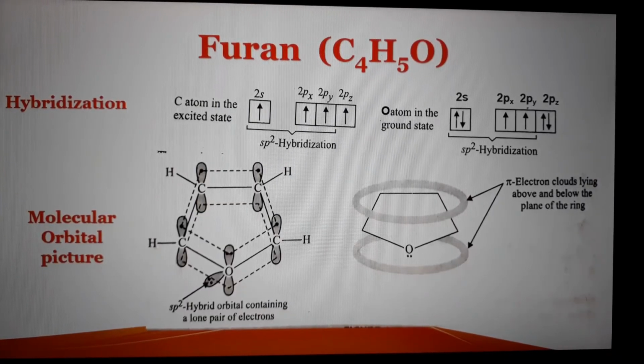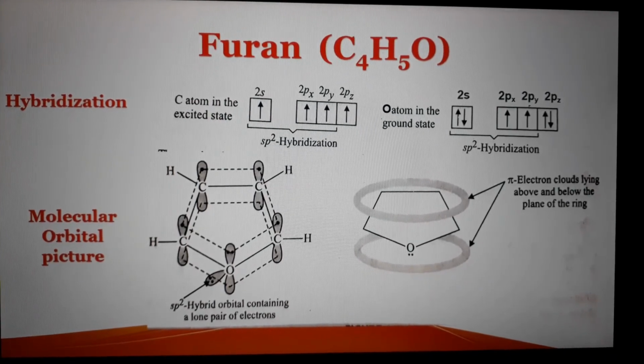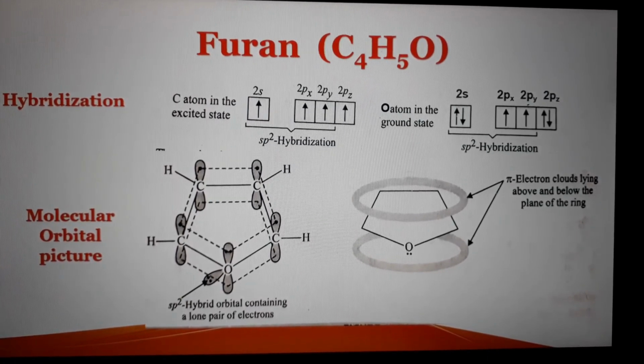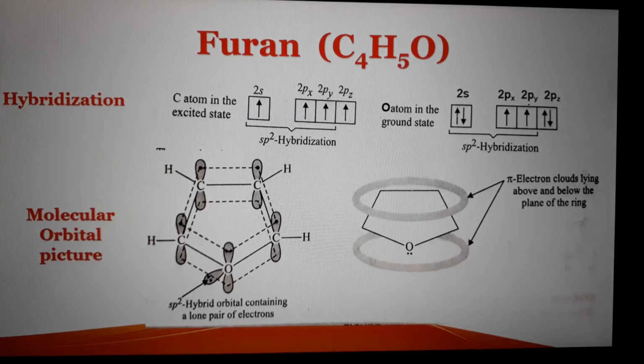Now comes furan. In case of furan, similarly to pyrrole, carbon is sp2 hybridized and oxygen also has sp2 hybridization. In the same way, oxygen has one lone pair in an unhybridized p orbital, and each carbon has one electron in an unhybridized p orbital.